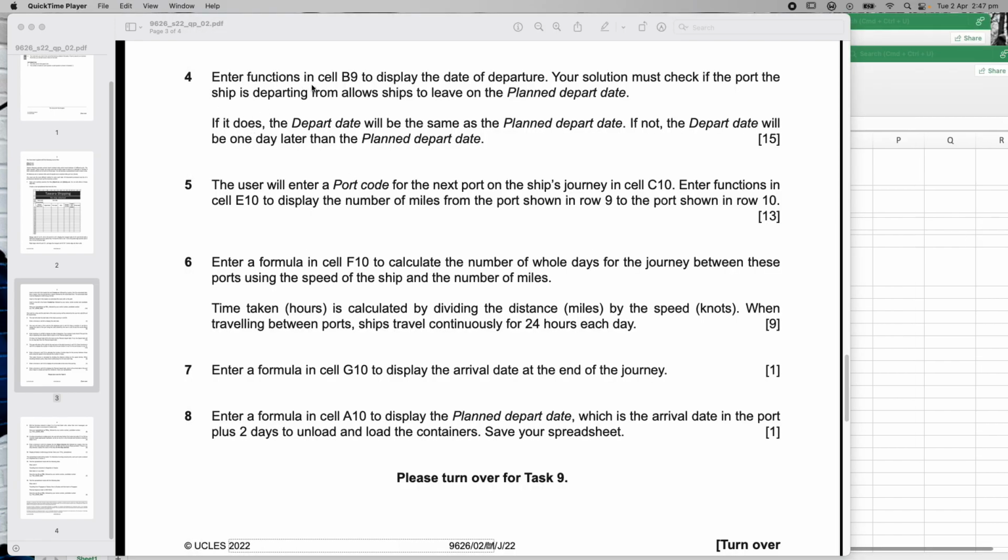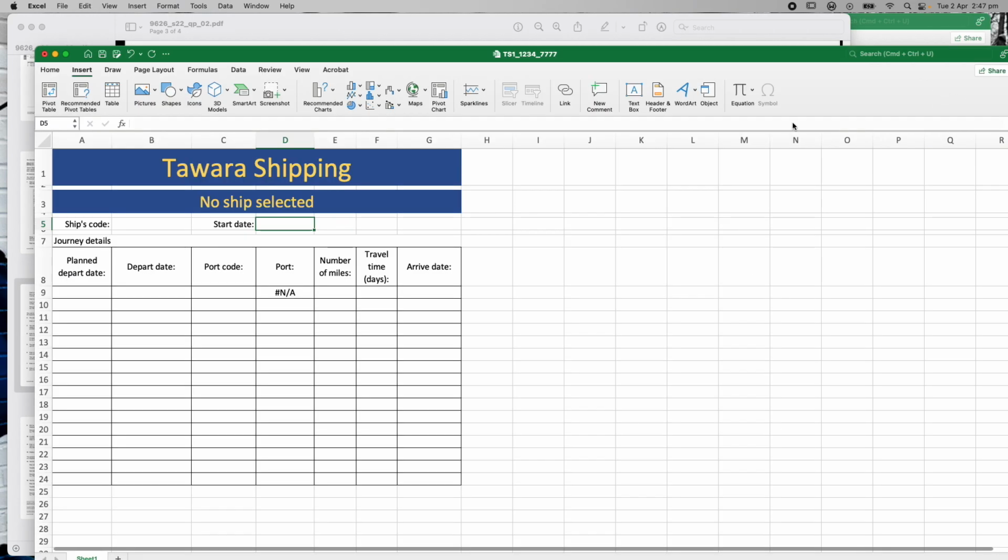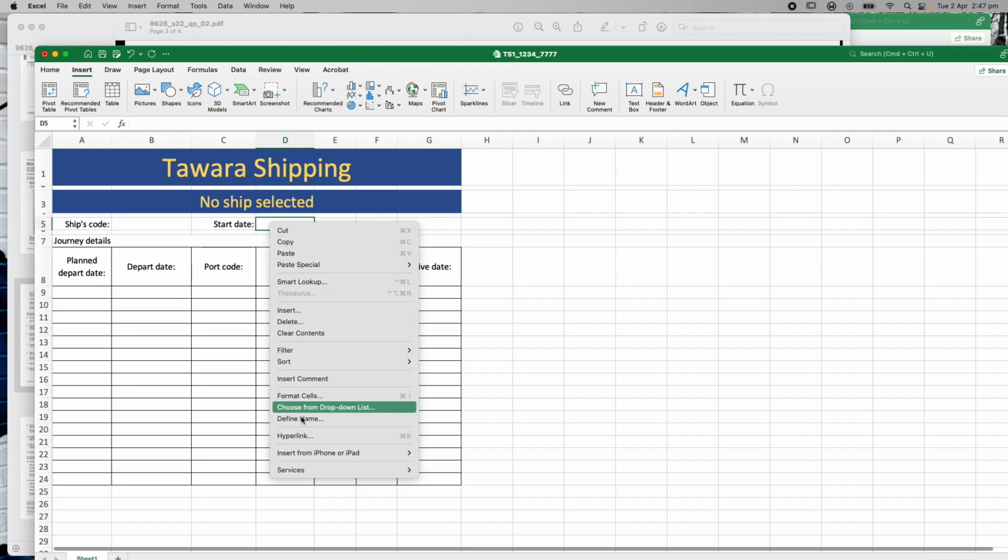It says, enter a function into cell B9 to display the date of departure. So if I go to here, I'm going to look at B9, date of departure. It's going to be right there. Okay, so into the date of departure, they're going to put the date in there, which should come up there. So the first thing I'm going to do is click on this cell right here. I'm going to right click on it. I'm going to say format.